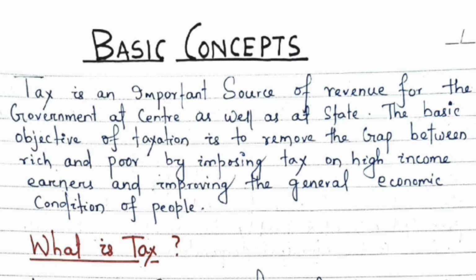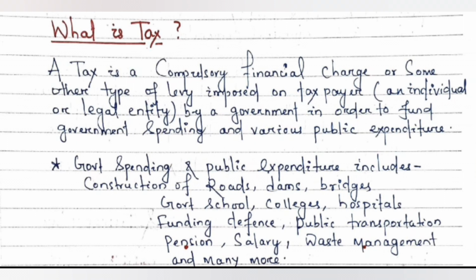It means whenever we impose tax on the high income earners, we extract some money income from them, and this money income is now spent on some schemes of the government so that it will be beneficial for the poorer sections of the society. Now this reduces the inequalities or imbalance between the richer section and poorer section of the society to some extent, and in this way the general economic conditions of the country, or we can say of the people, improve. Okay. Now what is tax?